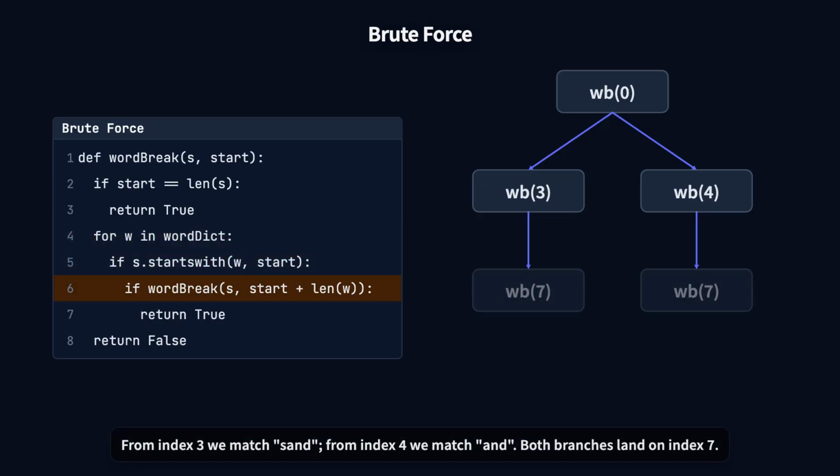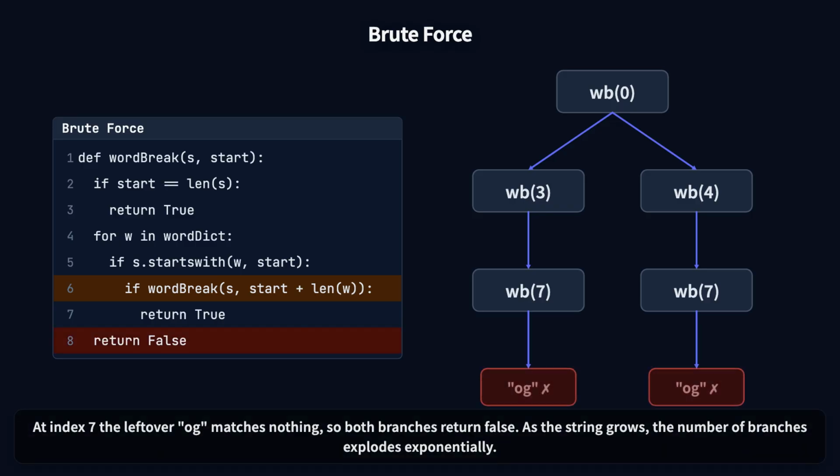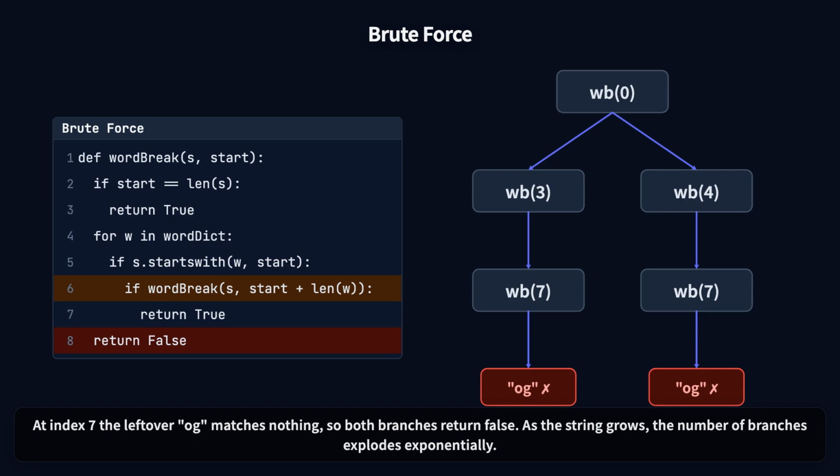From index 3 we match sand. From index 4 we match and. Both branches land on index 7. At index 7, the leftover "og" matches nothing, so both branches return false. As the string grows, the number of branches explodes exponentially.